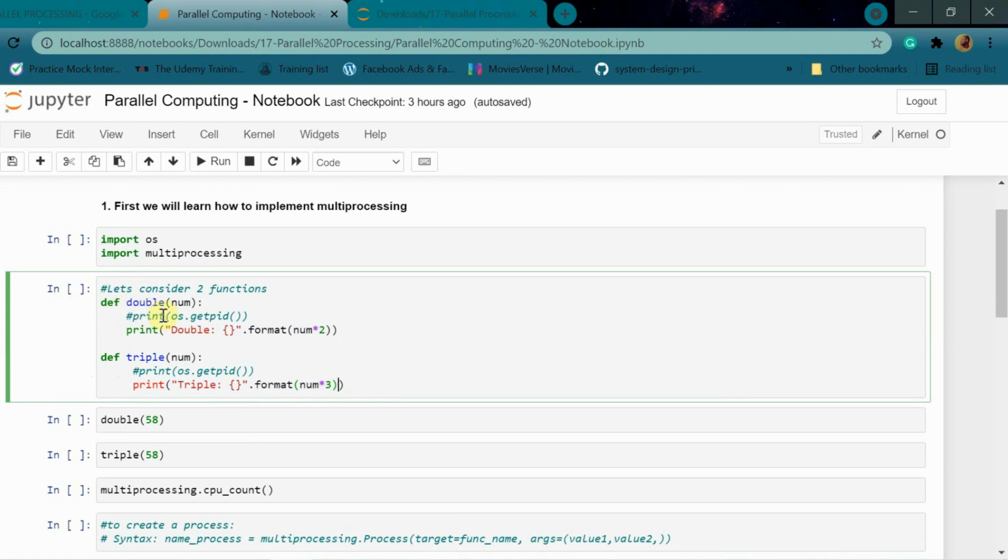Don't break your head on this print os dot getpid. I will tell all that later. Just now ignore this line. Okay. So what it will do, it will just print the double of that number, and what it will do, it will just print triple of this number. Okay. So if we run this,